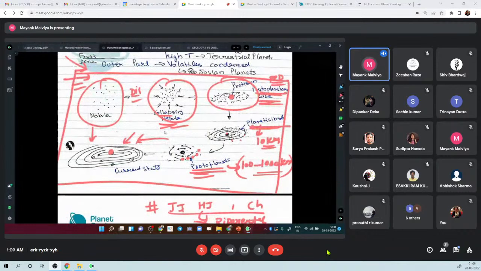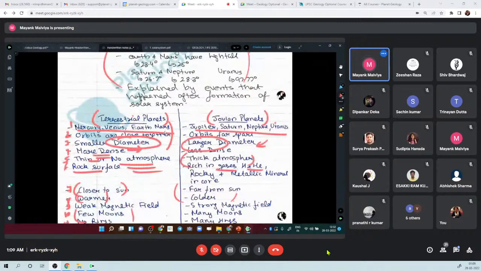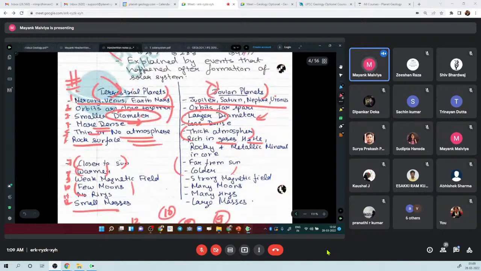flow chart. So there was a nebula, it started collapsing, then there is a protostar and protoplanetary disk, then planetesimals, they form protoplanets, and we have the current state. And there are 2 limitations. One criticism is that conservation of angular momentum is not present as per some scientists, but there are some explanations to that. The other is about axial tilt, which can also be explained by post-formation events. Then there is a very common question on the difference between terrestrial planets and Jovian planets. There are 12 points which are directly given here.